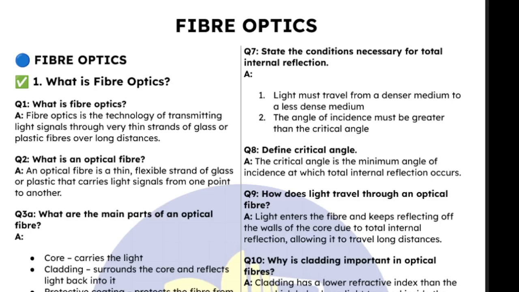In today's video, we'll be looking at fiber optics, which forms one of the compulsory topics that you need to know for your physics exam. Typically, for WAEC exam, this topic comes in question number 1 to question number 7. This is one of the topics you must know. And in today's lesson, I'm going to be showing you all the possible questions WAEC can set for you in your physics examination paper 2.